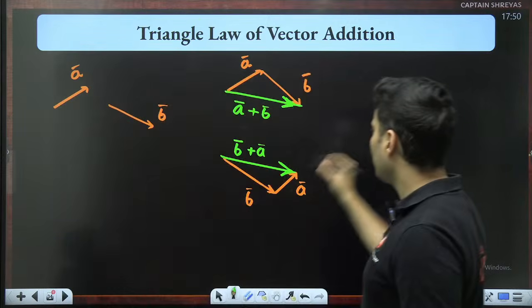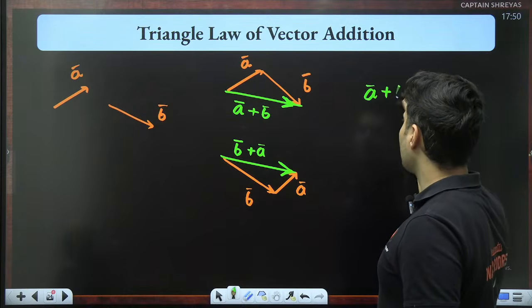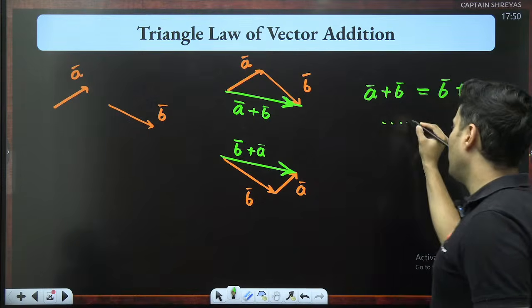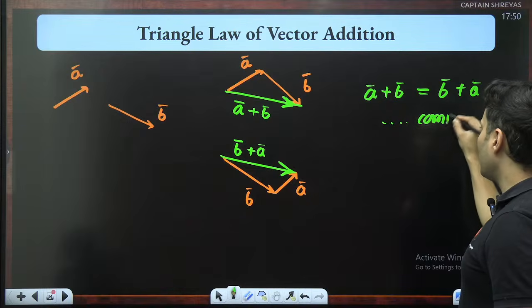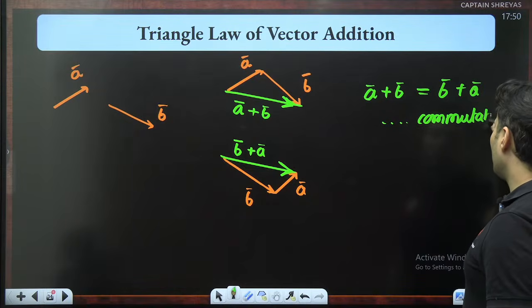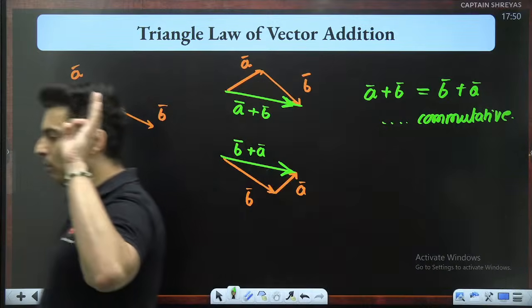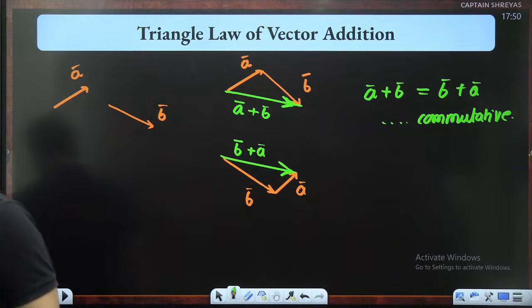It doesn't really matter. So technically speaking, A plus B or B plus A is one and the same thing. This particular property is called the commutative property. A plus B and B plus A are both going to be the same.